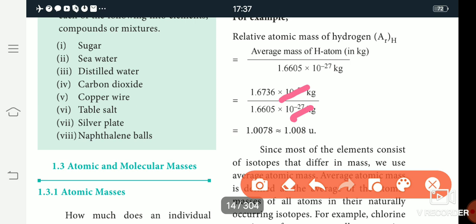So the answer is 1. So the unified atomic mass unit gives the hydrogen atomic mass as 1. The answer is actually 1.008, but in all chemistry problems we take the hydrogen atomic mass as 1.